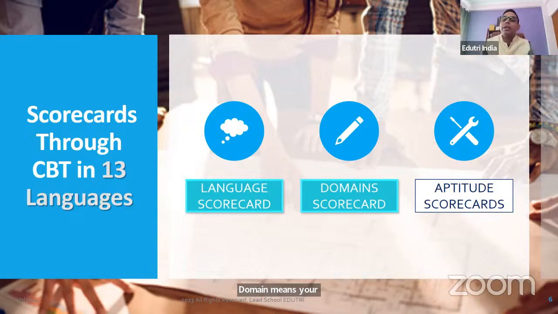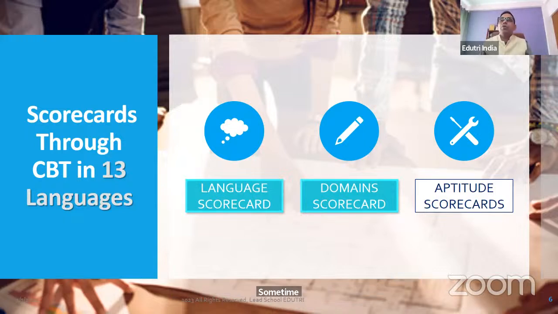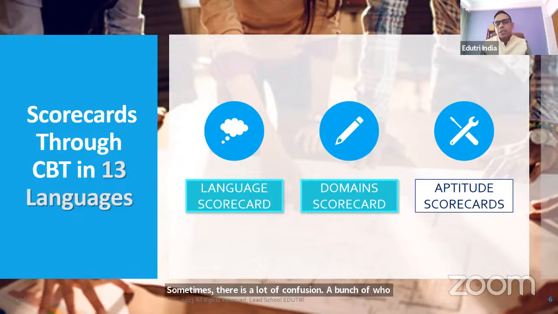Your class 12 subjects except language means accounts, economics, business studies, physical education, physics, chemistry, maths, political science, history, whatever you have in class 12. That is your domain. Sometimes there is a lot of confusion. A student who wants to do psychology honors from Delhi University selects psychology as a domain for the CUET examination.